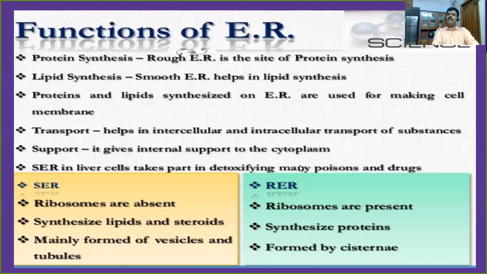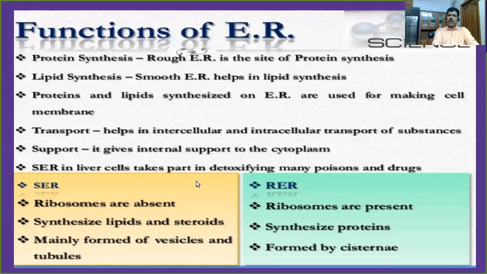What is the meaning of detoxifying? The toxic substances should be converted into normal substances. That is called detoxification. Is it clear? Here you can see the differences between smooth endoplasmic reticulum and rough endoplasmic reticulum. In case of smooth endoplasmic reticulum, we have seen no ribosomes are present. It synthesizes lipids and steroids, mainly formed of vesicles and tubules.